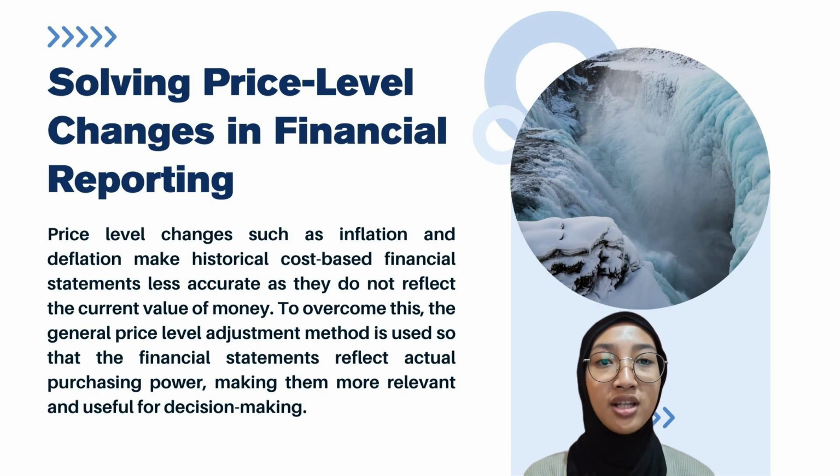As a result, financial statements become less accurate and their relevance decreases, especially in periods of high inflation, as the value of assets can be far below their actual market value. To overcome this problem, the general price level accounting method is used. This method adjusts the value in the financial statement by a price index, such as the consumer price index, to reflect current purchasing power.